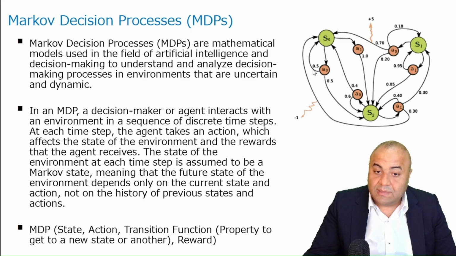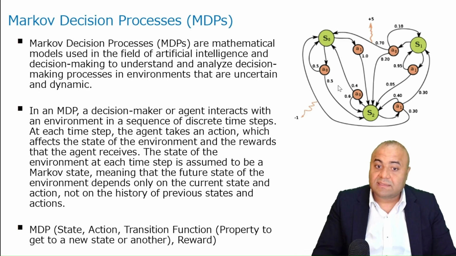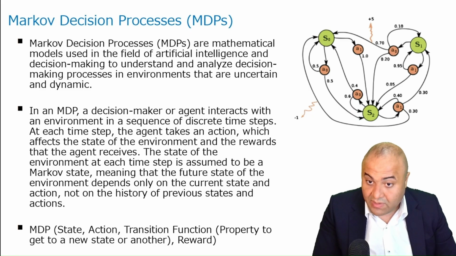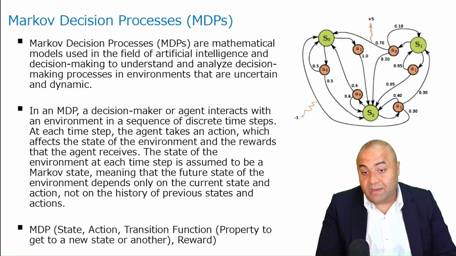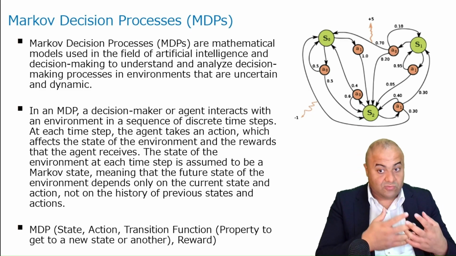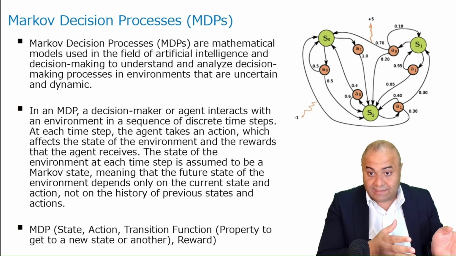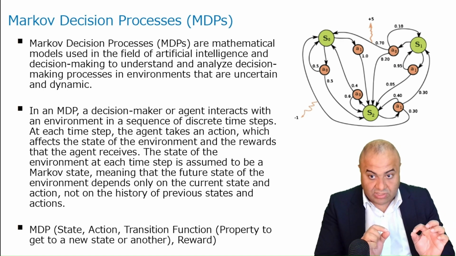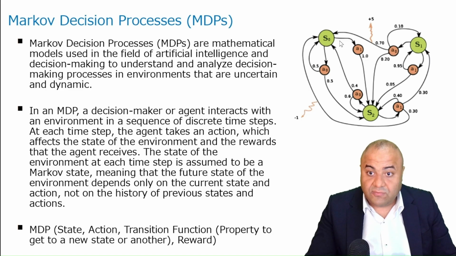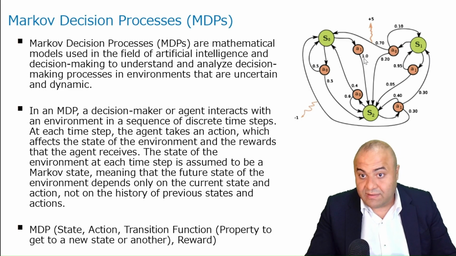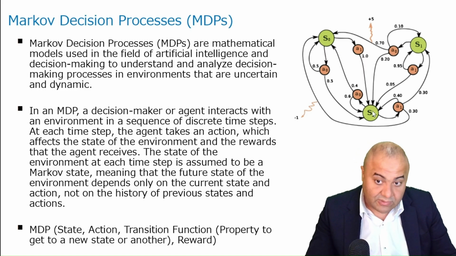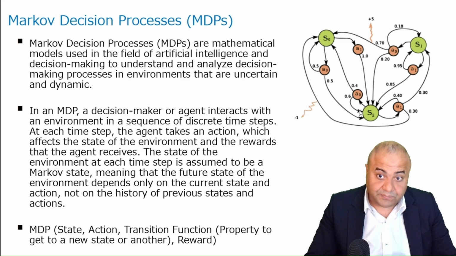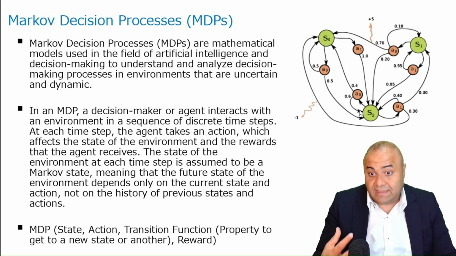Now, this possibility we call the transition function, which is simply the probability of going to one state or another state based on the action we took. Of course, if we took, let's say, action 1, the transition function is 1, which is basically we will go to S2, or state number 2. So basically, this is the idea.